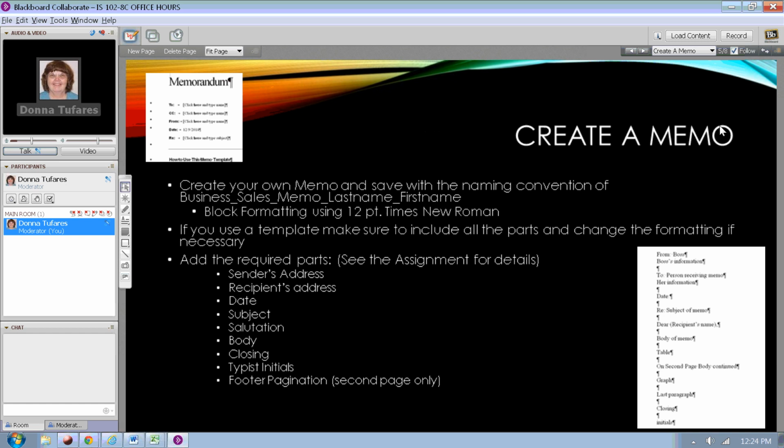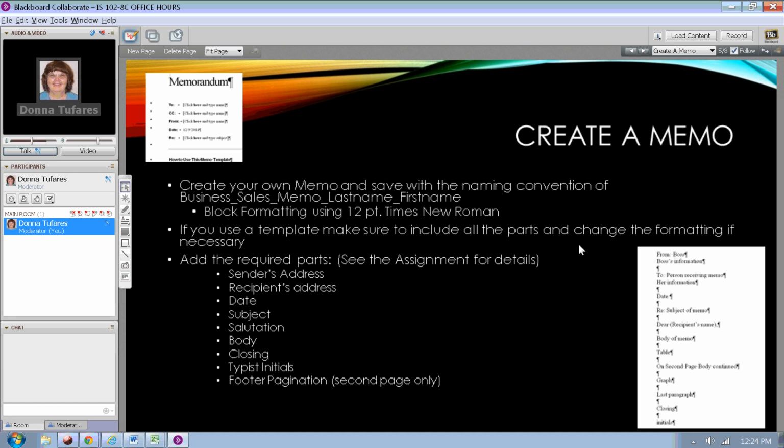There's a couple of ways to create a memo. You could use a template. However, if you do, you have to make sure that the formatting is changed to match what is required. Or you can create the memo yourself. It's not required to have a table, but a title, but you can put memo in there if you want to.